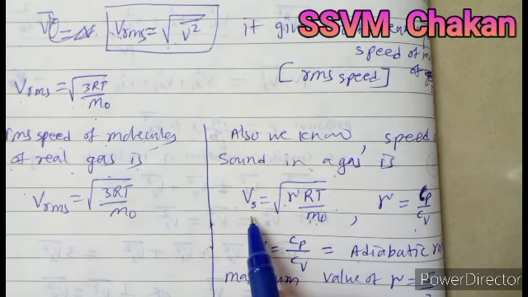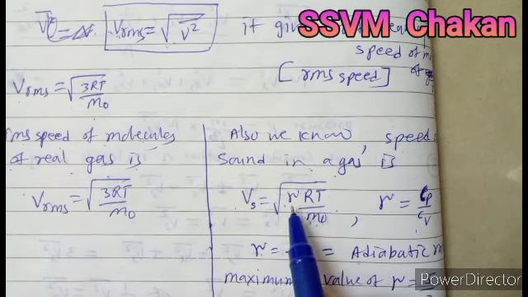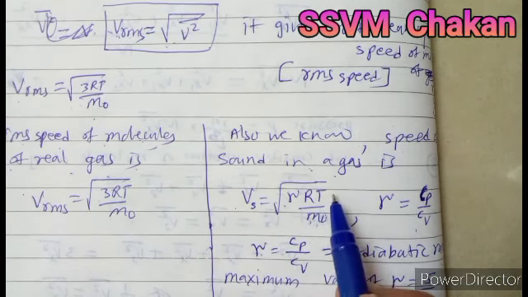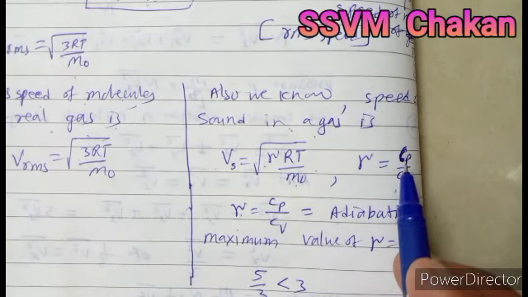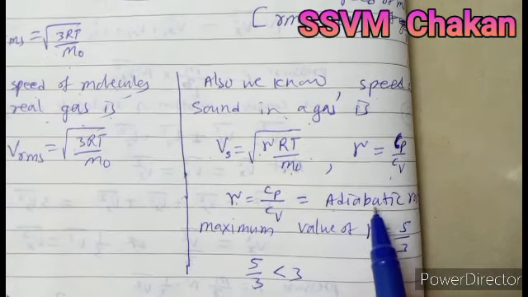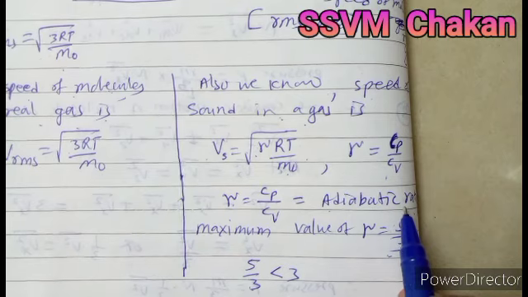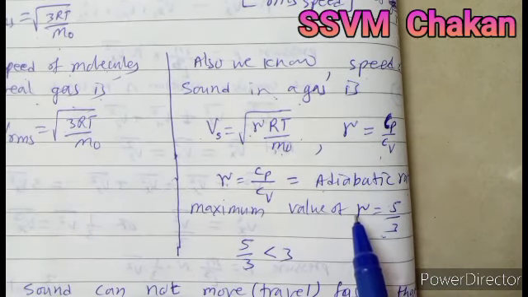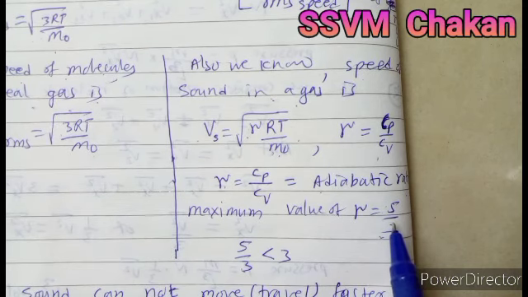That formula is V is equal to the square root of gamma RT divided by m0. Gamma is nothing but Cp divided by Cv. This ratio is called the adiabatic ratio. The maximum value of gamma is 5 divided by 3.